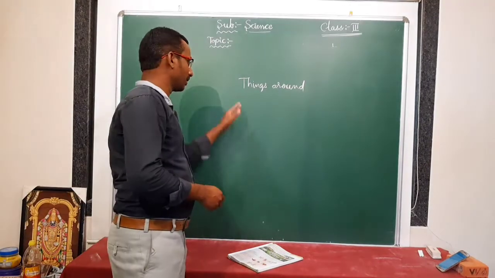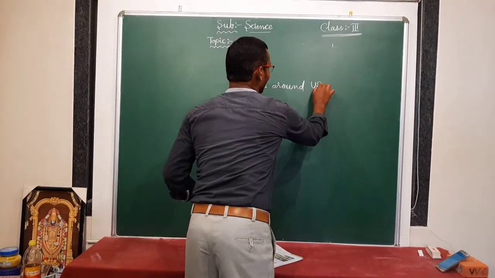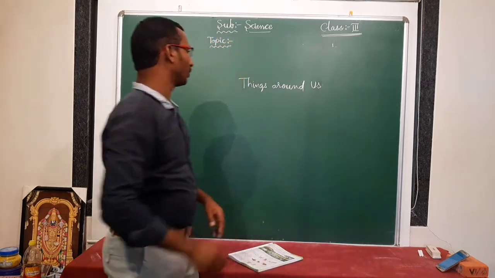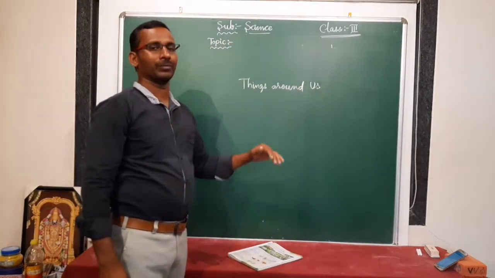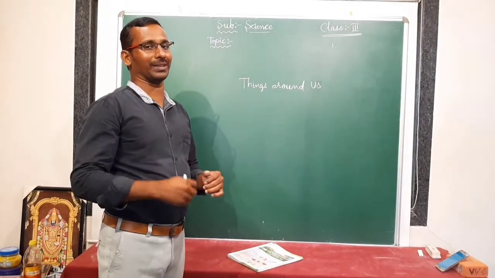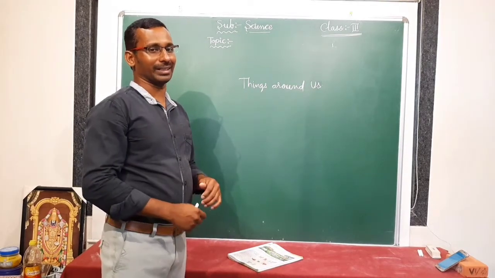Okay. Yes. So this is our previous class, things around us, and in this class, I am just revising for 2 minutes. So what did we discuss in this topic? What types of things are there? Mainly two types of things are there: natural things and man-made things.